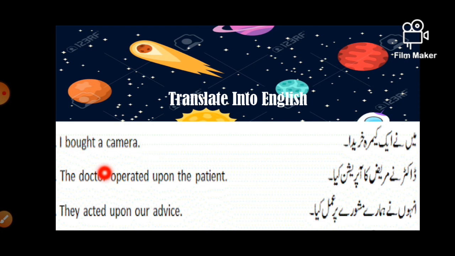"डॉक्टर ने मरीज का ऑपरेशन किया." The doctor operated upon the patient. The doctor is the subject in this sentence, operated is V2 of operate, and upon the patient is the object. They acted upon our advice. They is the subject in this sentence and acted is V2 of act. So, they acted upon our advice.